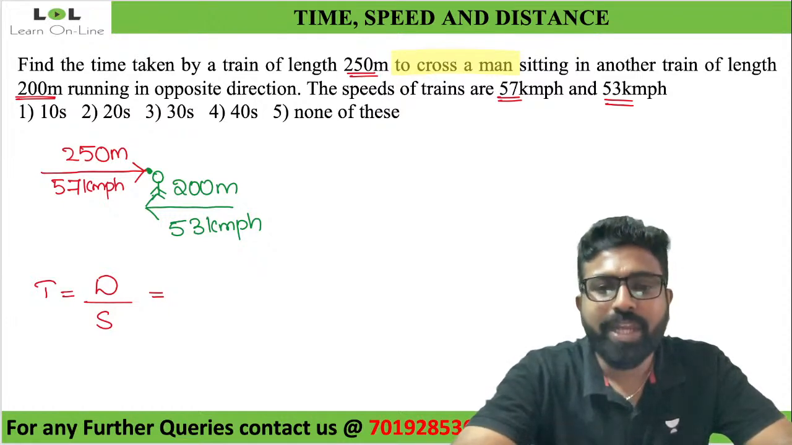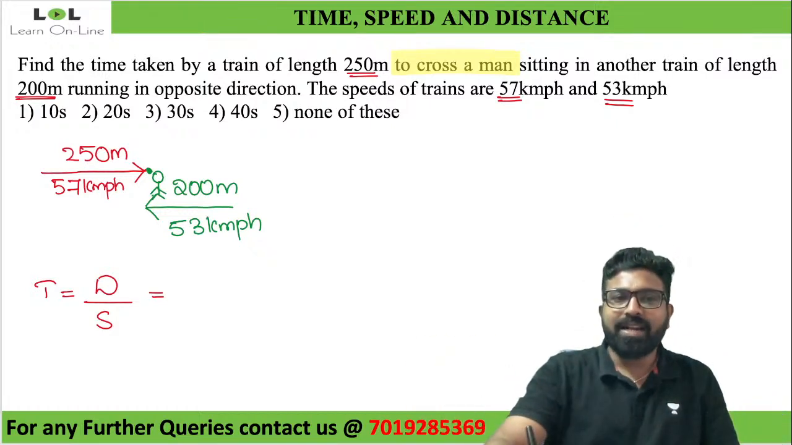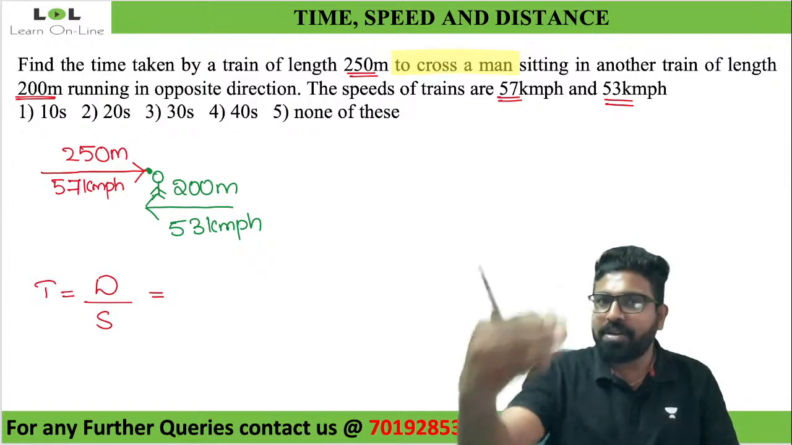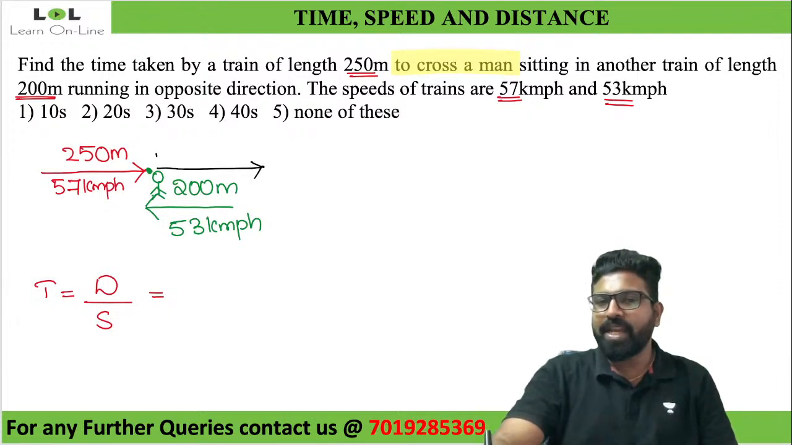What is that? Look at this, guys. What are they telling? They're telling that the train has to cross the man. It should not cross another train. It should just cross the man. Which means if the train comes to this point, can I tell that it has crossed the man? So what is the distance traveled by this train? It is traveling the length of its own self. That is 250 meters only.